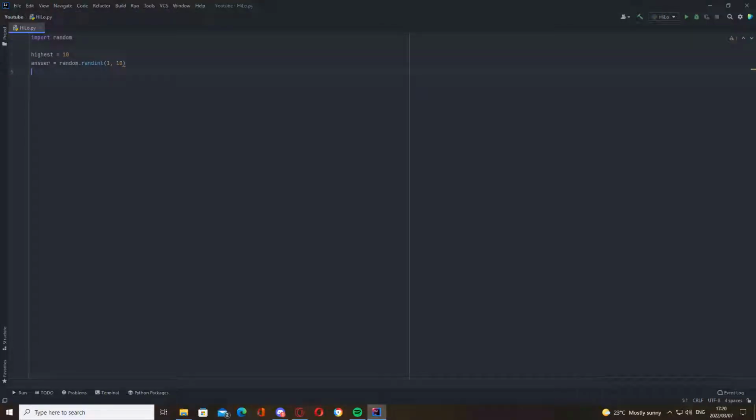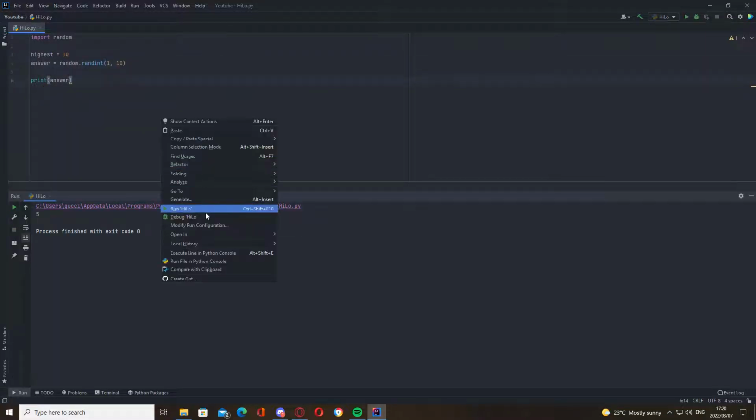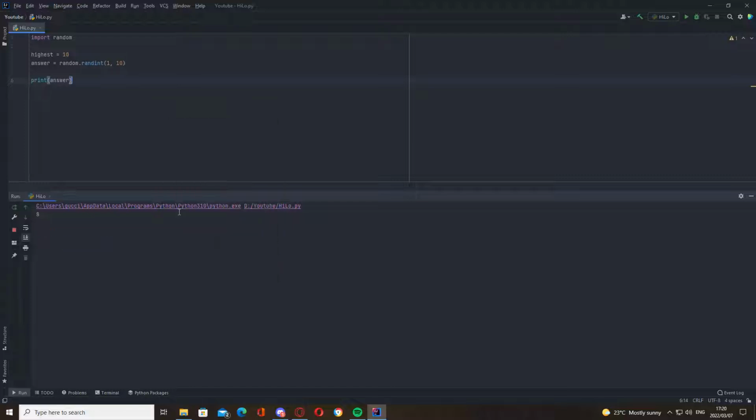And then we're just going to test it out to see if it actually works. So print answer. Let's check. 5 over there and 8. Okay, we know it's working. Now we're going to add an if statement. If, oh wait, no, we actually have to get the input first. I'm going too fast. So let's call it user guess.